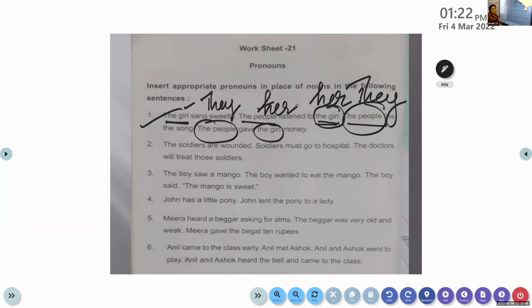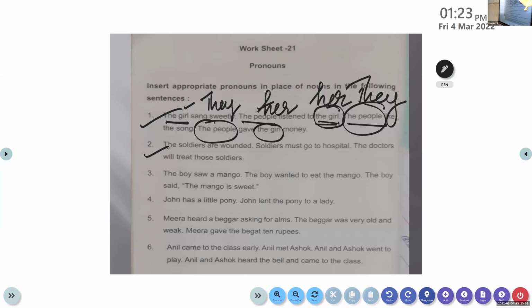So while replacing a noun with a pronoun, children, you have to look for three things. That is, whether it is singular or plural, masculine or feminine, or subject or object. Okay, please look for these three things. Then you replace it with a pronoun. Have all of you understood? Yes, everyone? Okay, now let's move on to the second question.